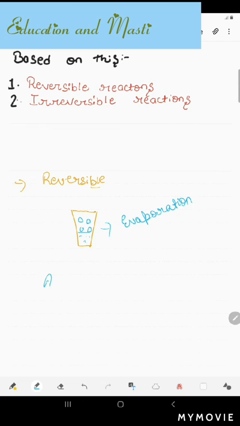Most of the reactions we see are denoted by arrows like this in chemical reactions. But in a reversible reaction, the arrows are something like this.